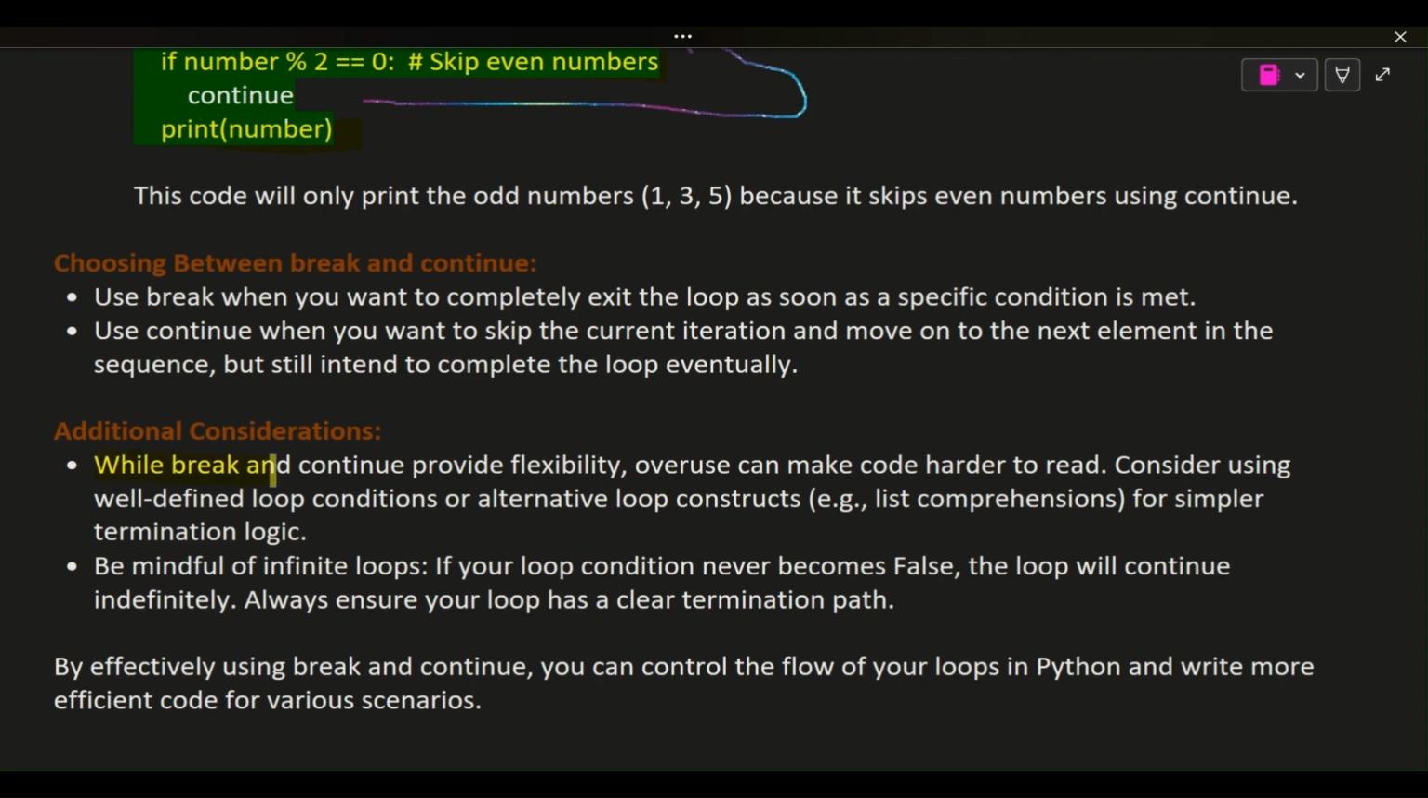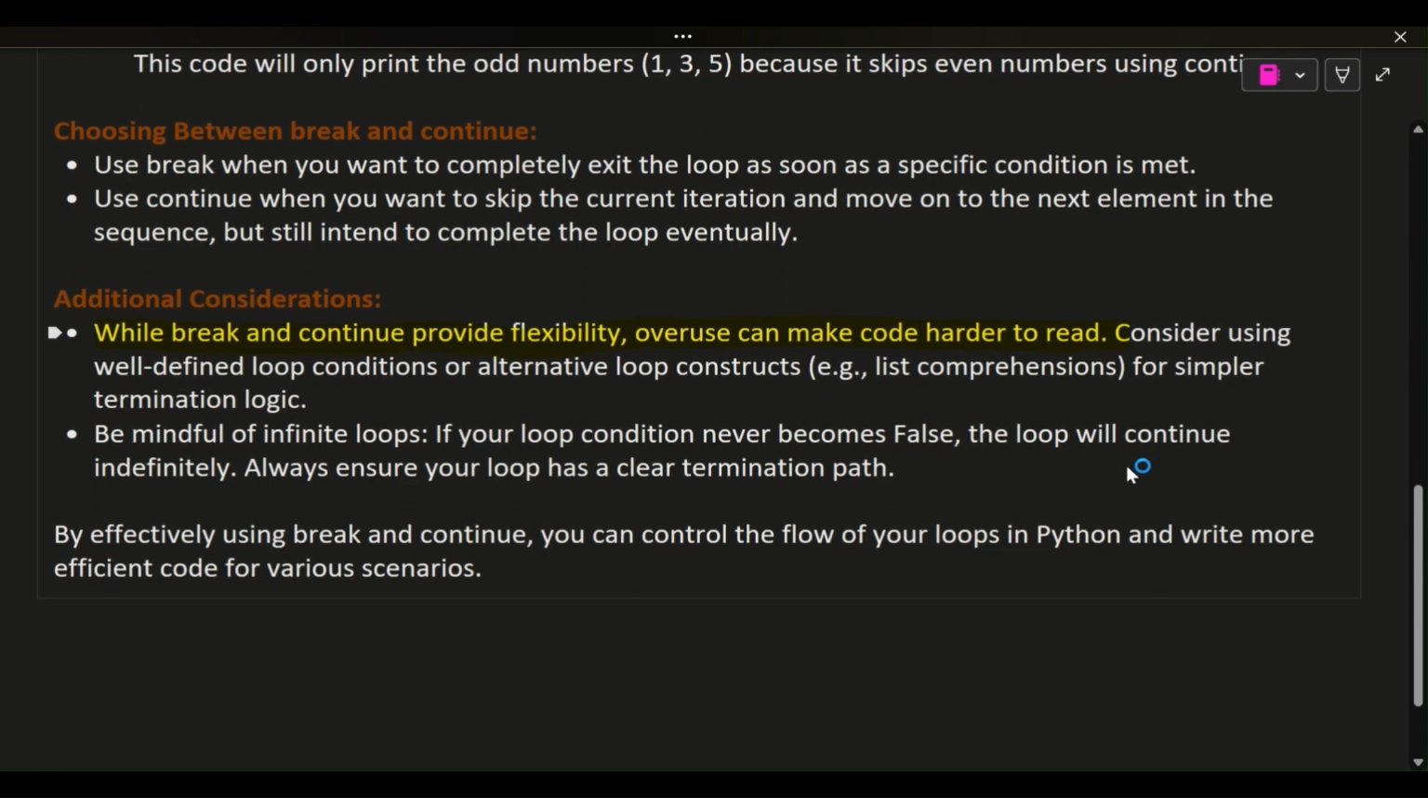Additional considerations. While break and continue provide flexibility, overuse can make code harder to read. Consider using well-defined loop conditions or alternative constructs, e.g., list comprehensions, for simpler termination logic. Be mindful of infinite loops. If your loop condition never becomes false, the loop will continue indefinitely. Always ensure your loop has a clear termination path.